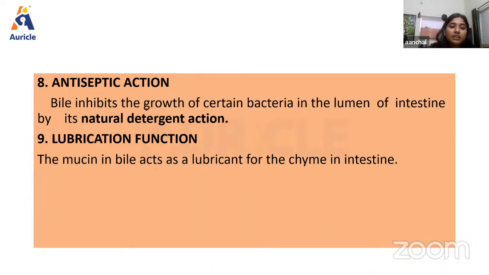Then we have the antiseptic action. Bile inhibits the growth of certain bacteria in the lumen of the intestine by its natural detergent action. Then also the mucin which is present in bile acts as a lubricant, and it is helpful for the motility of the food inside the intestine.